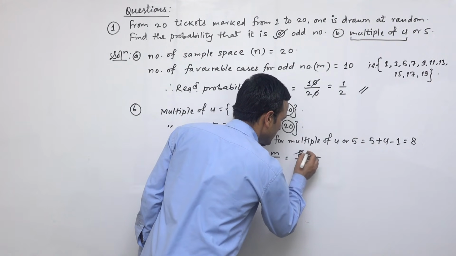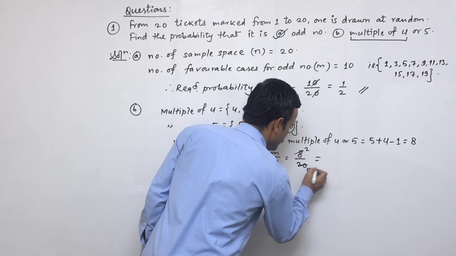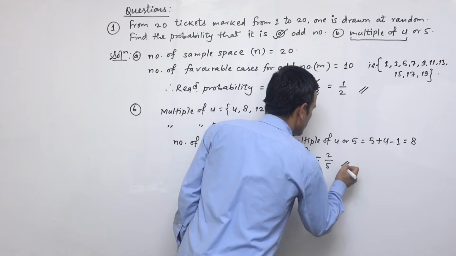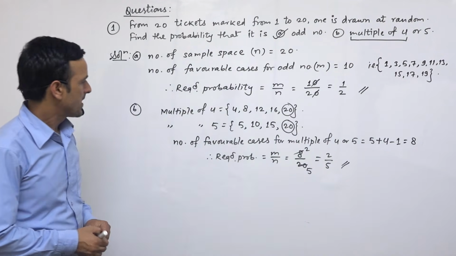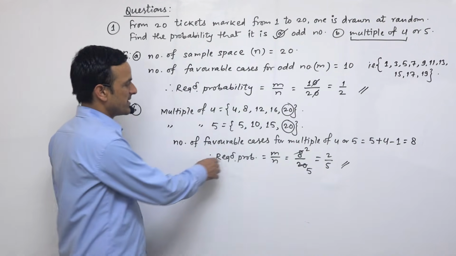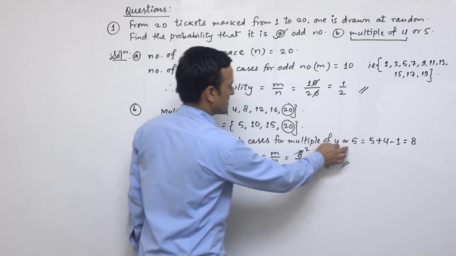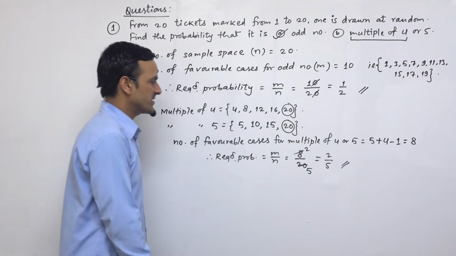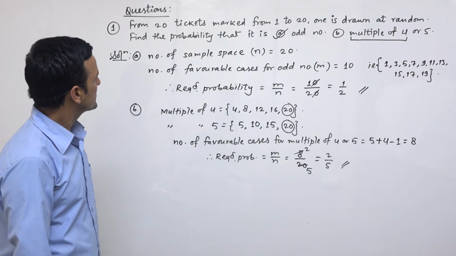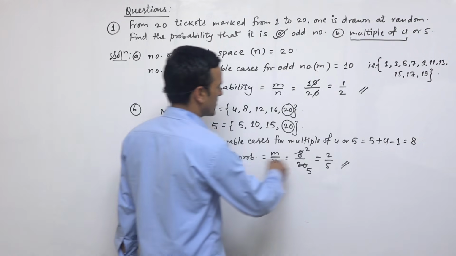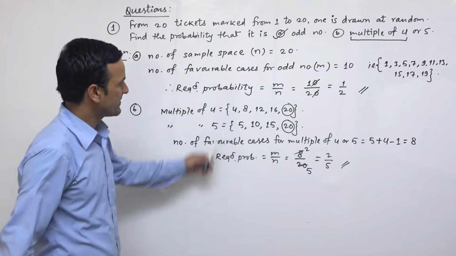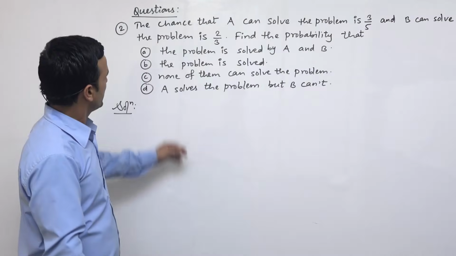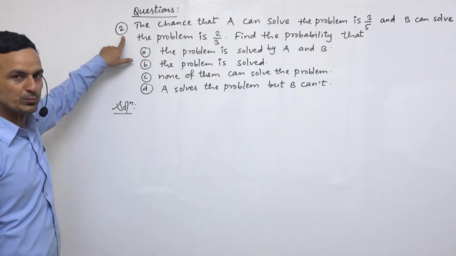If you cut down this number, 4 2s are 4, 5 4s are 20, then it will be 2 upon 5. So this is the required probability of getting this multiple of 4 or 5, and the answer is 2 upon 5. So this is one of the questions, and we solve it like this by applying this formula m by n.